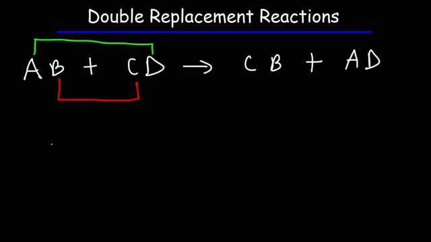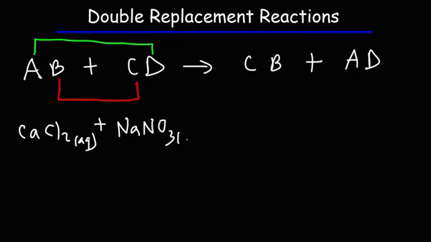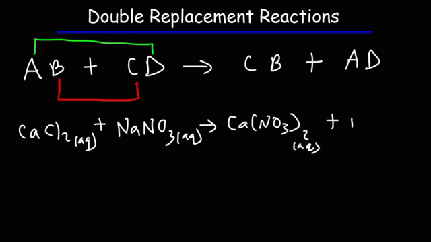Let me give you an example. Aqueous calcium chloride reacts with aqueous sodium nitrate to produce aqueous calcium nitrate plus aqueous sodium chloride.